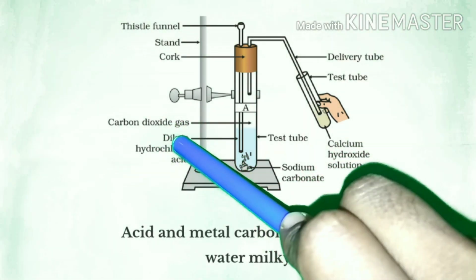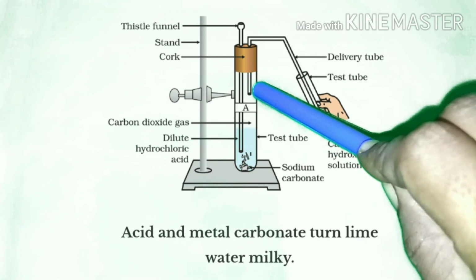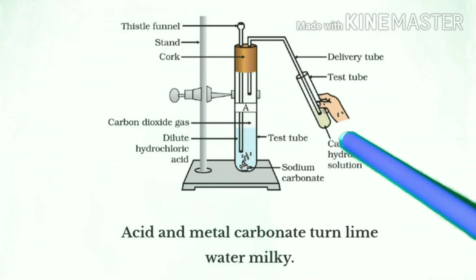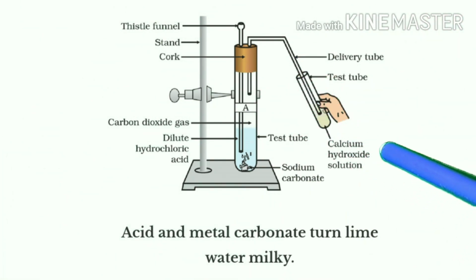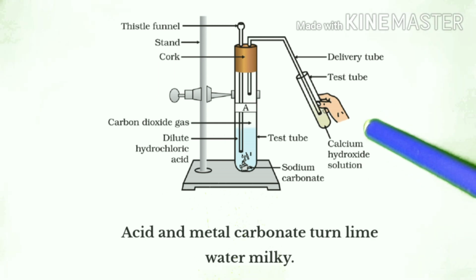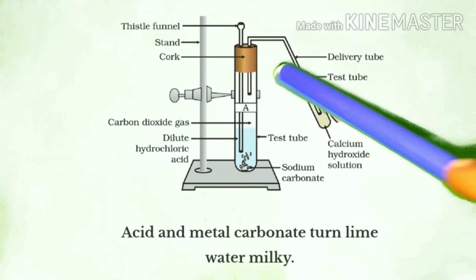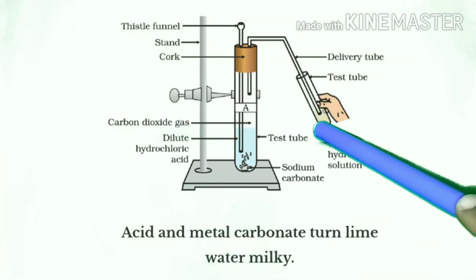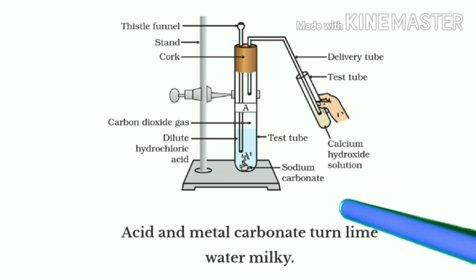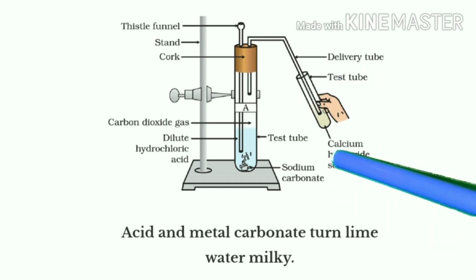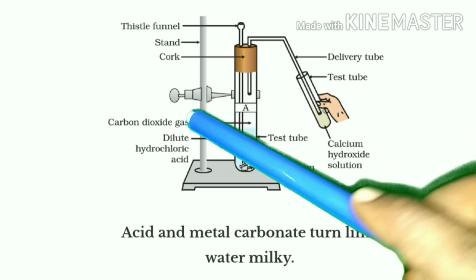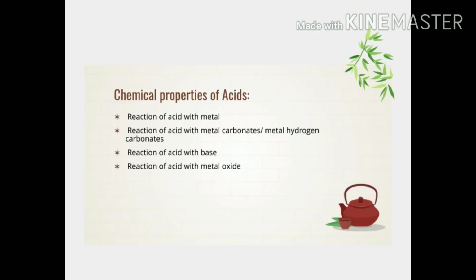When carbon dioxide gas is formed and reaches this test tube containing calcium hydroxide solution, Ca(OH)2, the lime water will turn milky white in color. When carbon dioxide reaches this colorless calcium hydroxide, it turns into a milky white solution. So this shows that carbon dioxide gas has been formed.